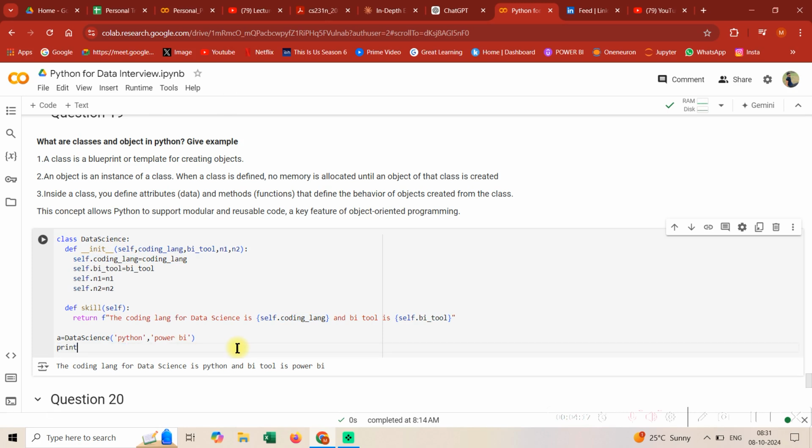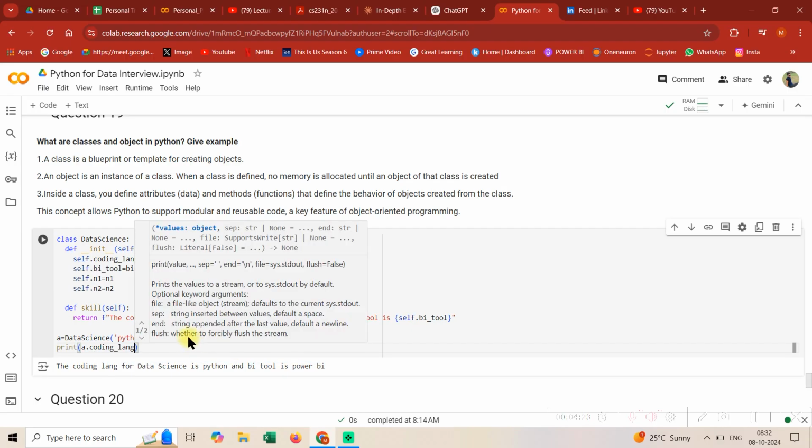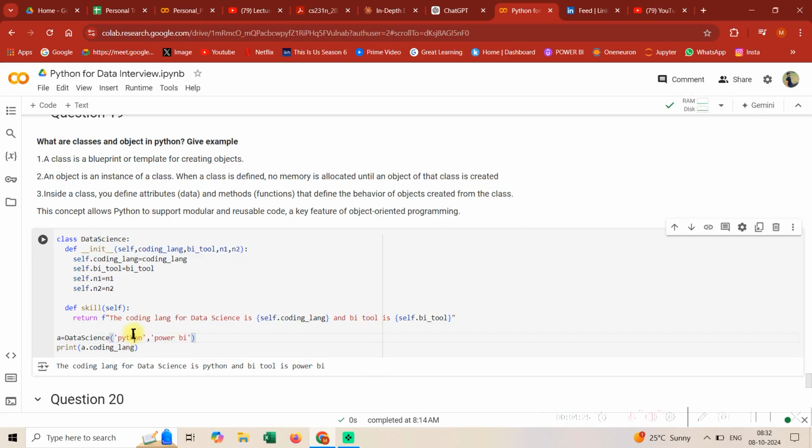So let me print a.coding_lang, and it is asking for two more parameters, n1 and n2, 1 and 2. See, you got Python. Why? Because this thing is mapped to this class with the help of init and self. Okay guys, now I think it will be clear.